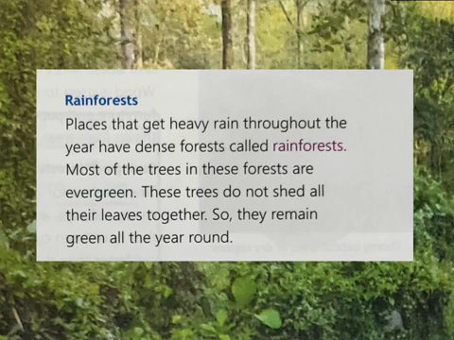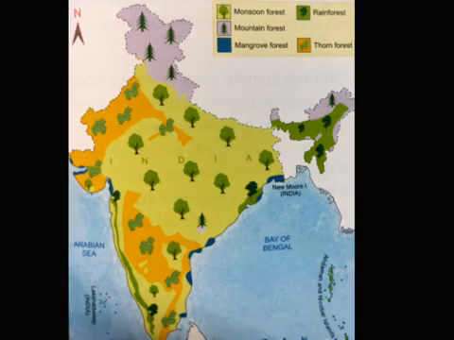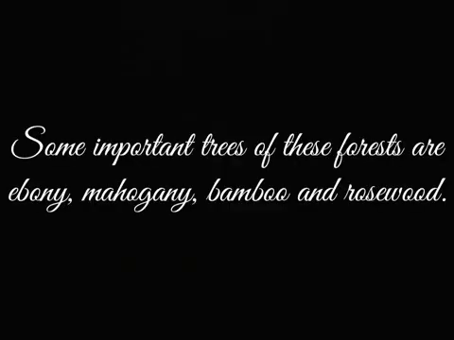Alright, now listen. Rainforests are found in regions which are hot and receive heavy rainfall. In India, these forests are found along the slopes of the Western Ghats, in the hills of northeastern India, and in the Andaman and Nicobar Islands. Some important trees of these forests are ebony, mahogany, bamboo, and rosewood.